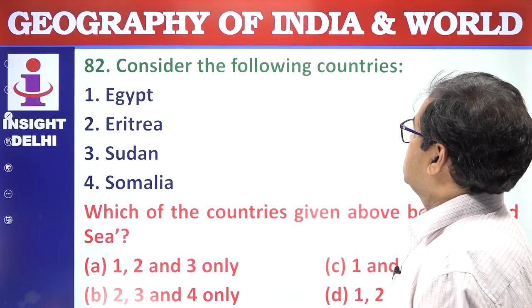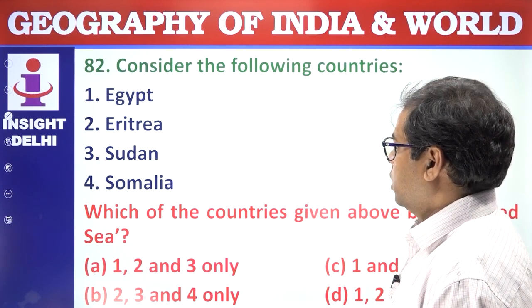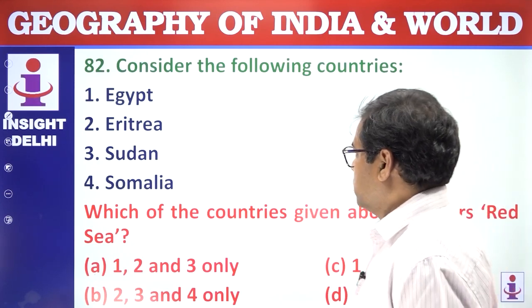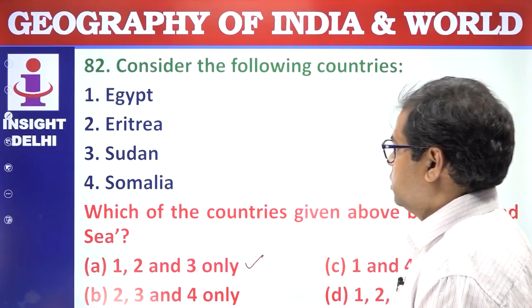Answer is C. Consider the following countries: Egypt, Eritrea, Sudan, and Somalia. Which of the following countries have a border on the Red Sea? So the Red Sea border has 1, 2, 3. Somalia does not have. Answer is A.